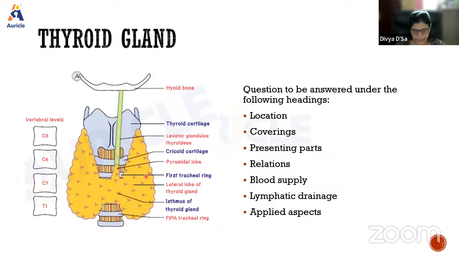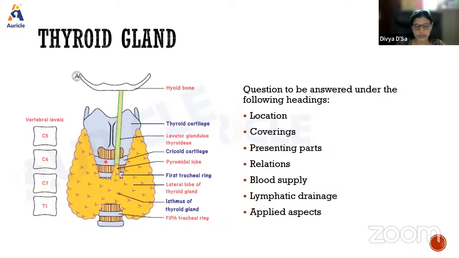Each of these lateral lobes is roughly pyramidal in shape. It has an apex, a base, and three surfaces. The surface which we see here is the anterolateral surface. Towards the inside is the medial surface, and behind this is the posterolateral surface. It has two borders, the anterior border and a posterior border.